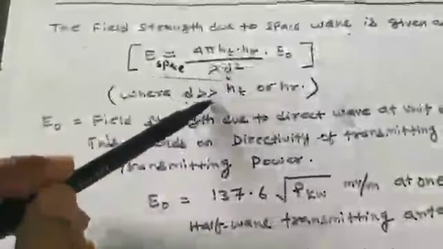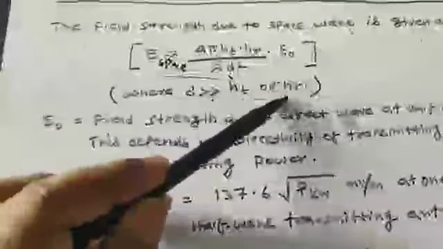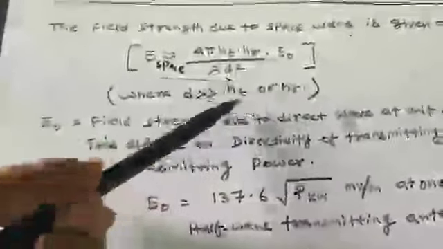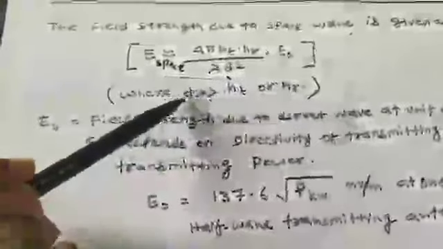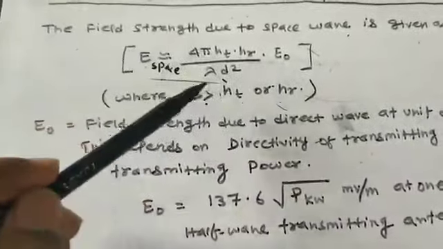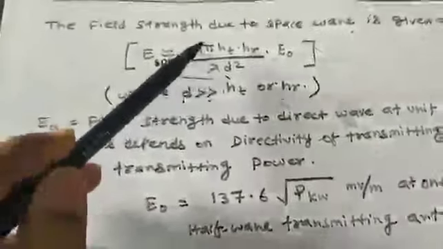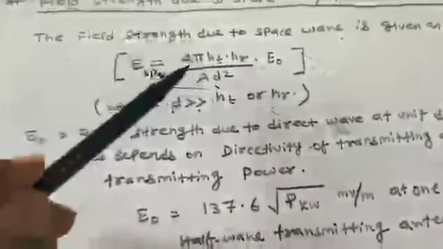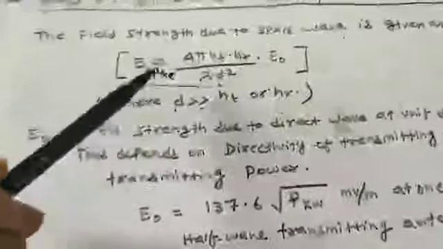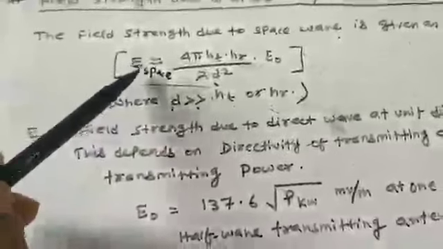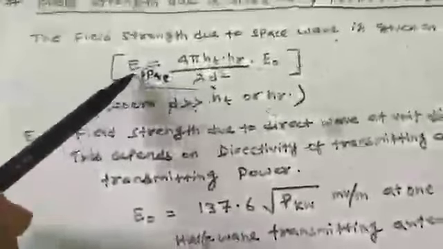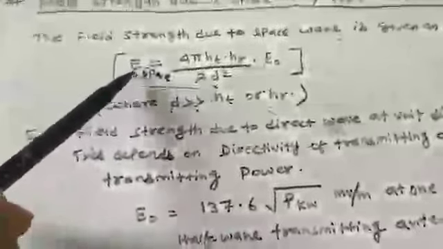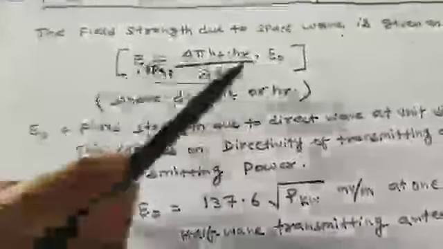Obviously this d will be very much greater than ht or hr, because ht is the height of the transmitting antenna, which will be some meters, and hr will also be in meters, but this d distance is going to be in kilometers. That is why d is very much greater than ht and hr. With this approximation of the directed wave and the reflected wave in the space wave communication, we have finally calculated the net electric field strength at far field point P, E space, the resultant value of electric field strength due to space wave propagation.